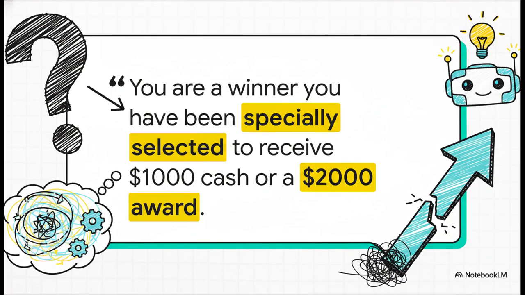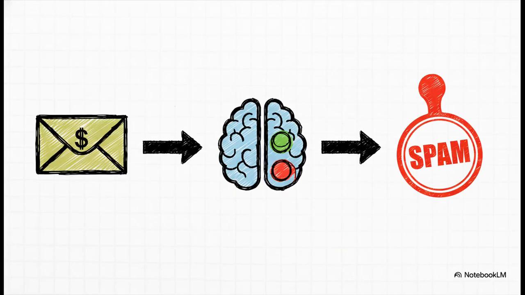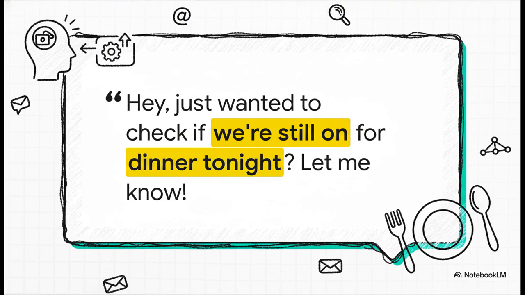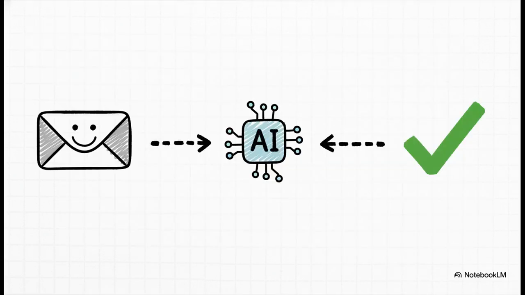Remember this message? The exact one that completely stumped the original super powerful model? We feed it to our new specialized model, and boom, it nails it. The verdict? Spam. Clean, simple, and most importantly, correct. This is exactly what we wanted to see. But what about a totally normal message? We also have to make sure it doesn't just call everything spam. So we give it this simple text. And the model's conclusion? Not spam. Perfect. It has learned to tell the difference with incredible precision. Our fine-tuning process was a total success.